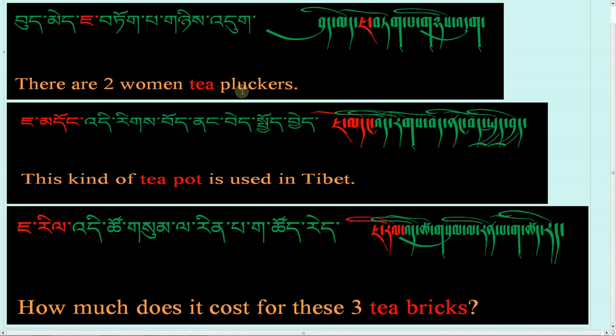Tok means to pluck, tok pa means plucker, ko nyakigu nisa ni meaning two, o dashabju dukha duk, pume cha tok pa ni duk. There are two women tea pluckers.